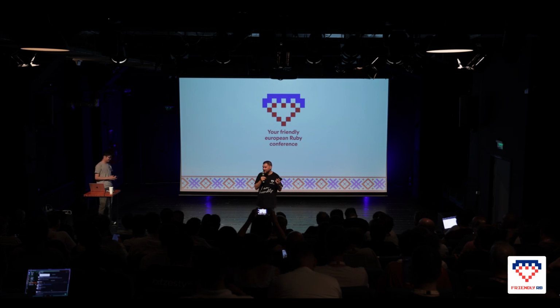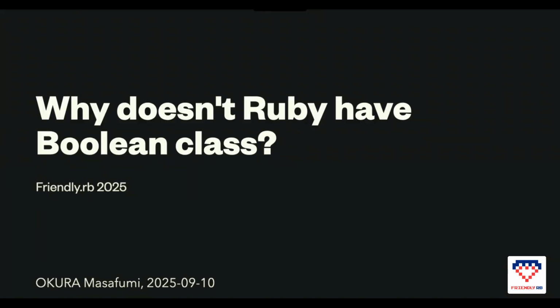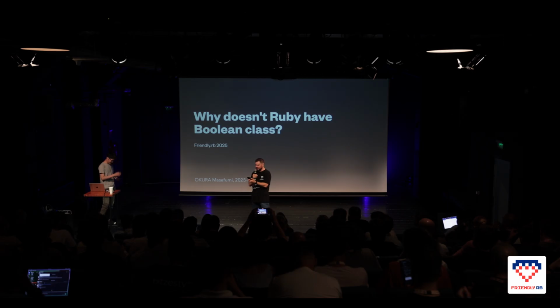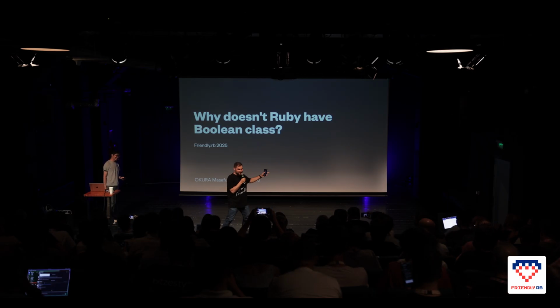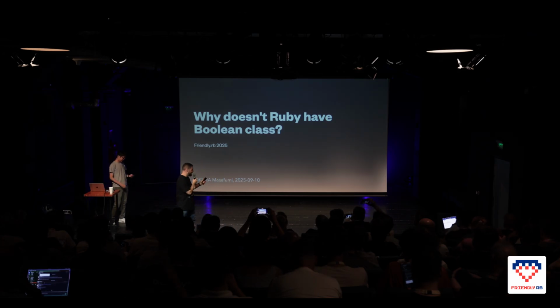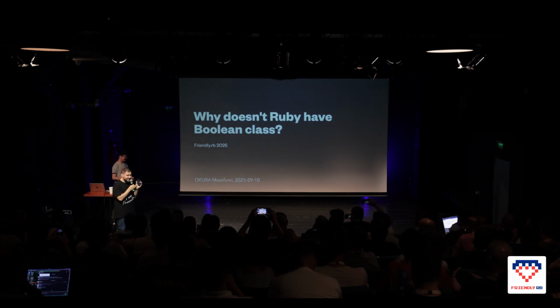A question that maybe you have, that I also had for a long period, and I still have: why doesn't Ruby have Boolean classes? And here is Masafumi, who is the organizer of KIG on Rails. He will introduce himself and talk to us about why Ruby doesn't have Boolean classes. A big round of applause.